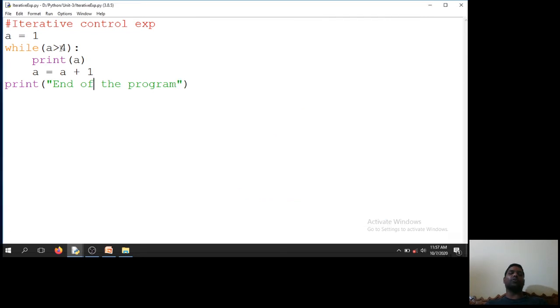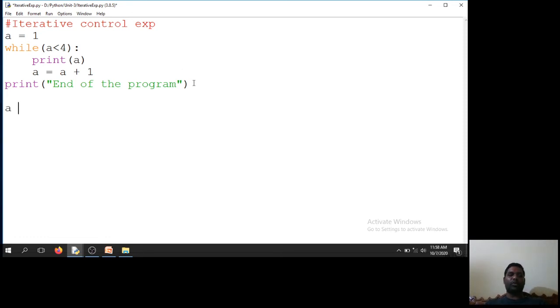If the condition is true, I need to change this condition to less than. So the condition is true, then what will happen? It will print this statement as long as the condition is true. Clear? So print A. First A is equal to 1. Then A less than 4, is it true or false? True. Then print A, that means I will print 1. New line, and next A is equal to A plus 1, that means A will become 2. Clear?